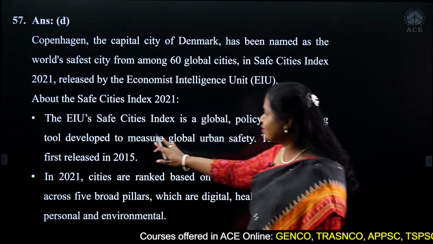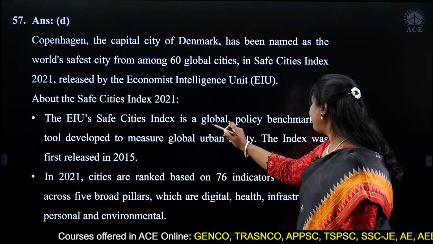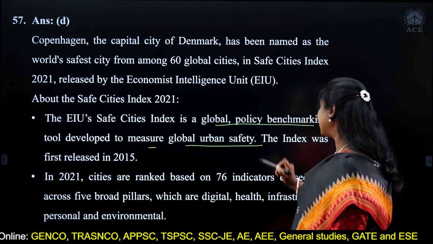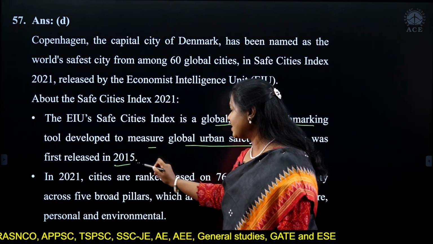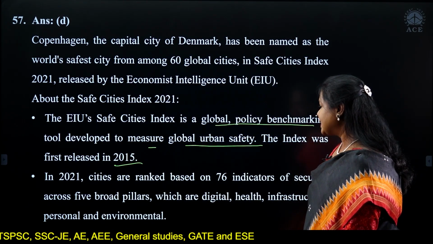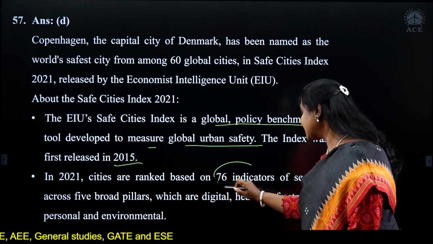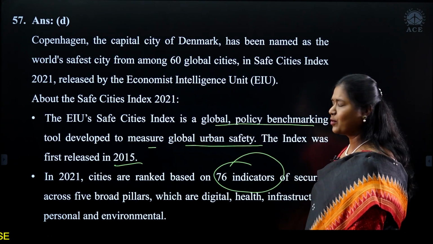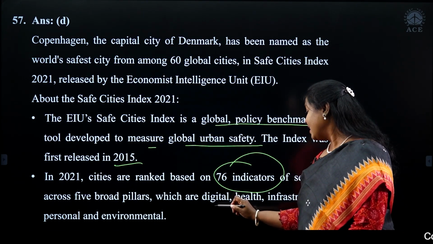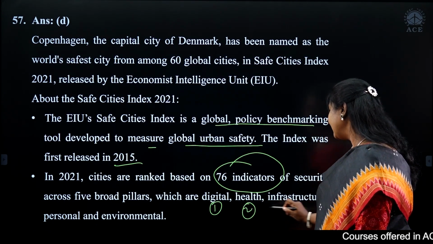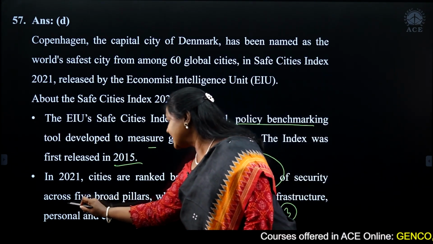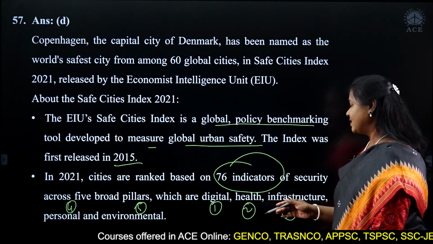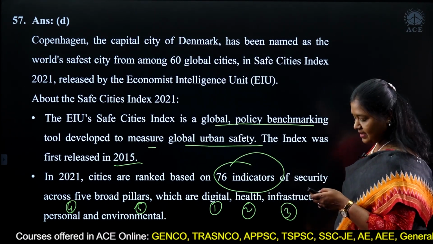Just a little bit about what you should know about this index. It's a global policy benchmarking tool developed to measure global urban safety. This was first released in 2015, and in 2021, cities are ranked based on 76 indicators of security across 5 broad categories. And what are these categories? Digital, health, infrastructure, personal, and environmental. Based on these 5 categories and 76 indicators, they measure this.